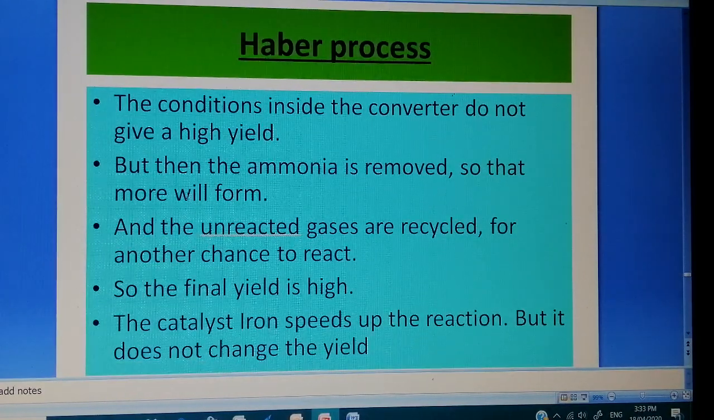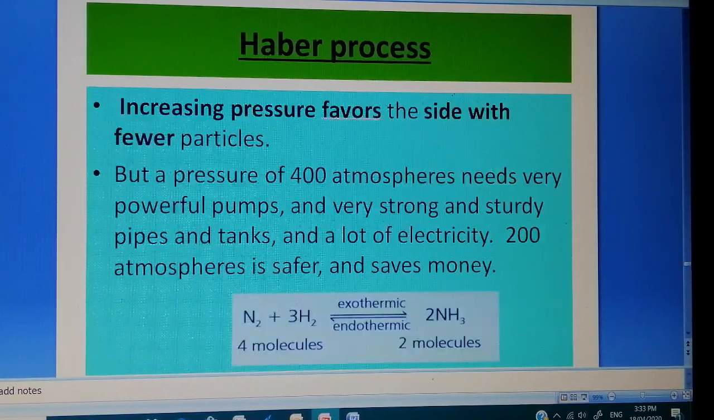Now how can we increase the amount of ammonia by changing the pressure? See, if you look at this equation, you can see that there are 4 molecules on the reactant side and 2 molecules on the product side. And we have studied that increasing pressure favors the side with fewer molecules. Suppose, as we studied last class, we are using 200 atmosphere. So why can't we use 400 atmosphere and increase the amount of ammonia?